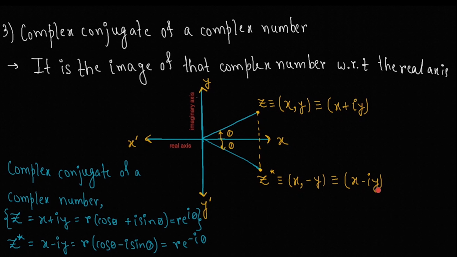Well, how do we get that? Just flip the sign in front of the imaginary part. If it's plus, flip it to minus. If it's minus, flip it to plus. z and z star are both the complex conjugate of each other.